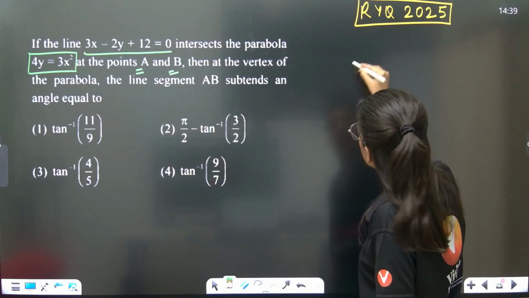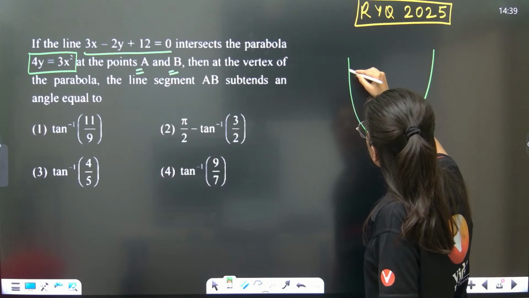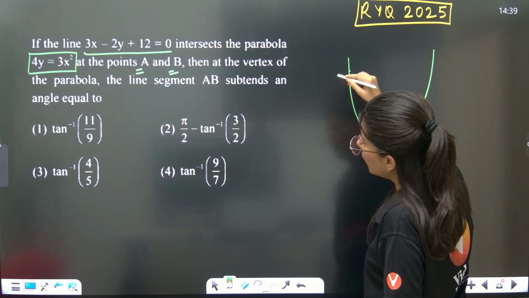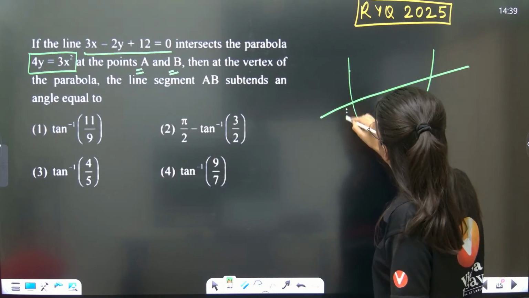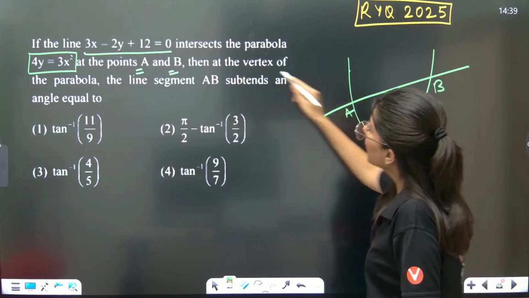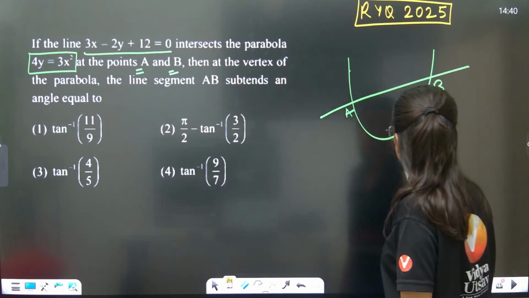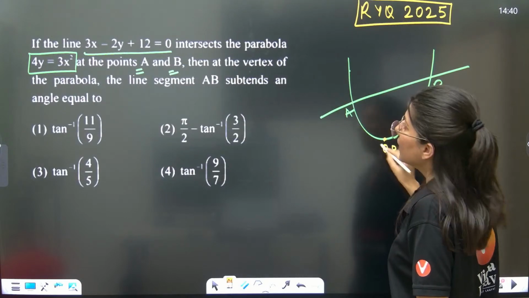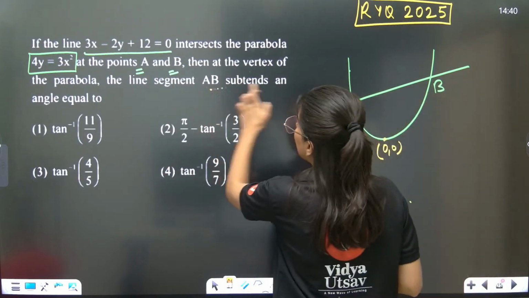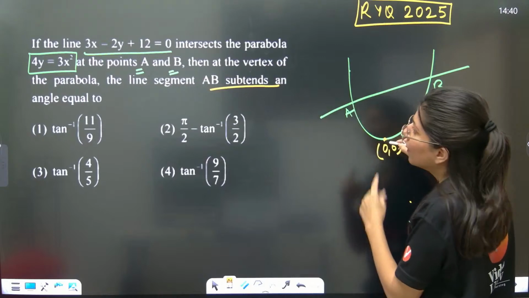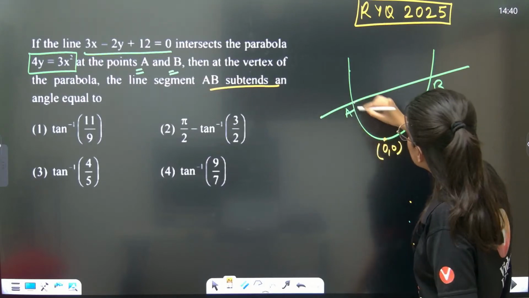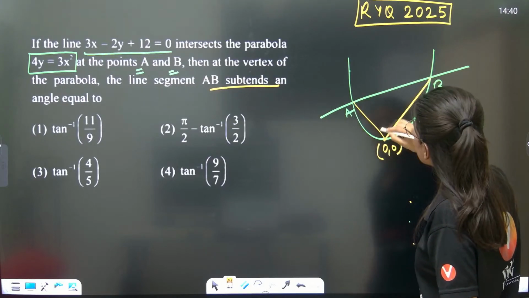Suppose they have a parabola and a line which intersects the parabola at 2 points A and B, correct? The vertex of the parabola is 0 comma 0, you all know. Now the line segment AB subtends an angle at the vertex.